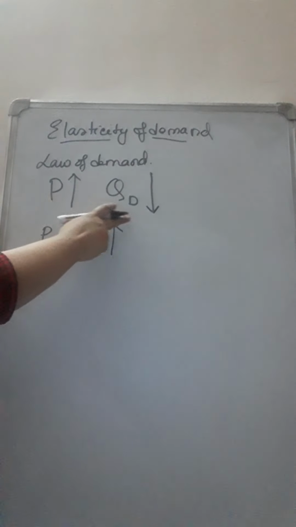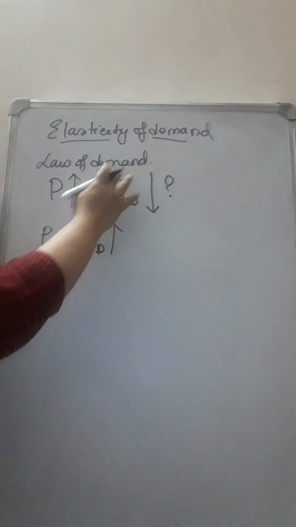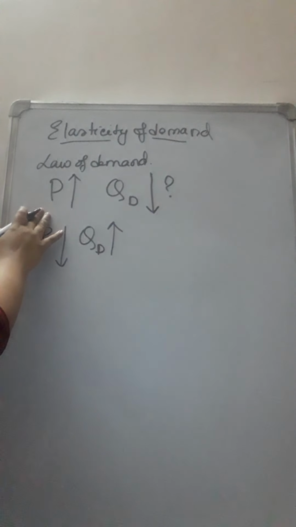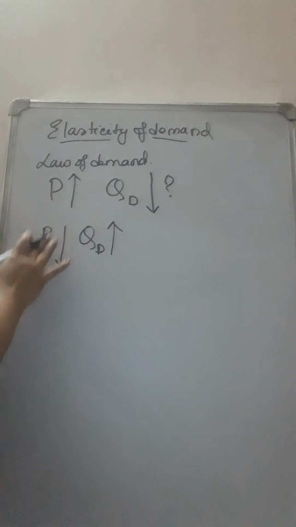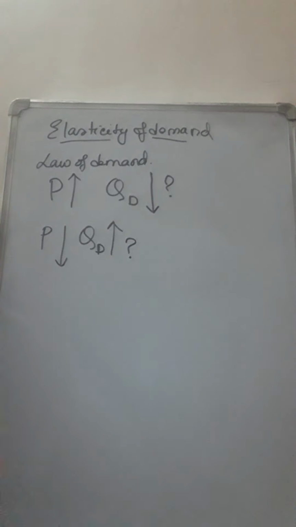So this was studied and it was found to be universally true that every rational consumer acts in a similar fashion: with a rise of price they decrease their quantity demanded, and with a fall of price they increase their quantity demanded of a certain commodity. But the law doesn't tell how much the quantity demanded changes in response to the price rise or the price fall.